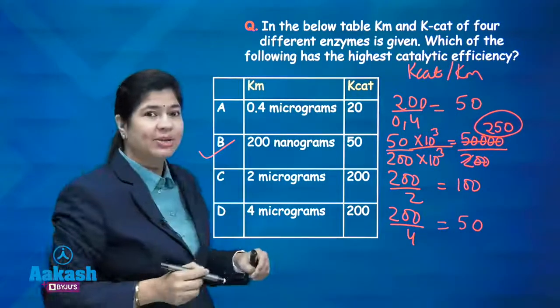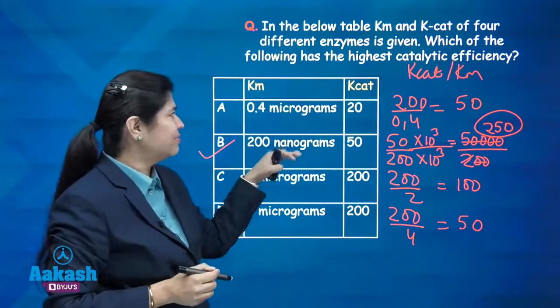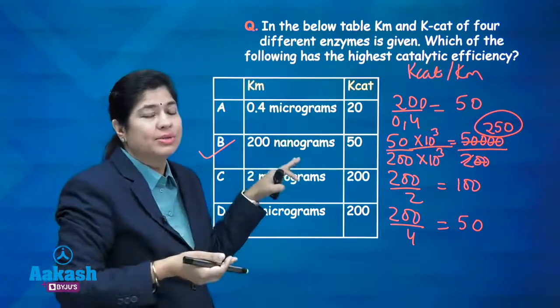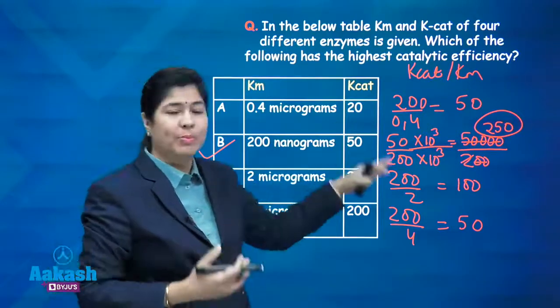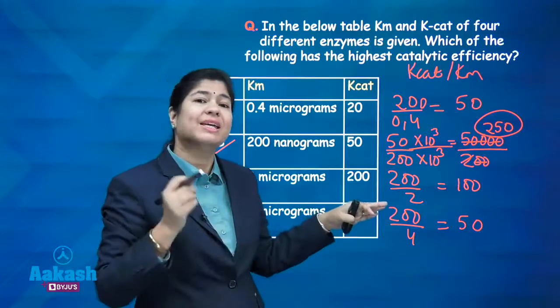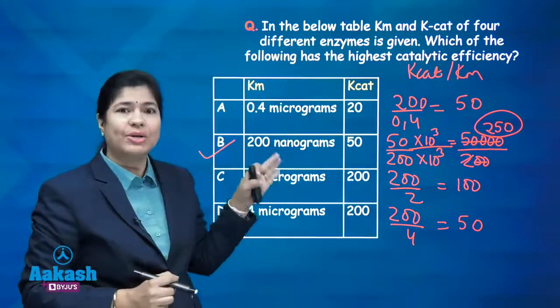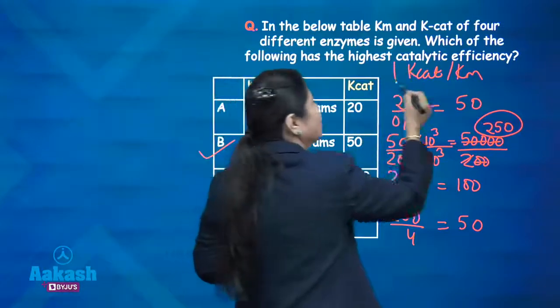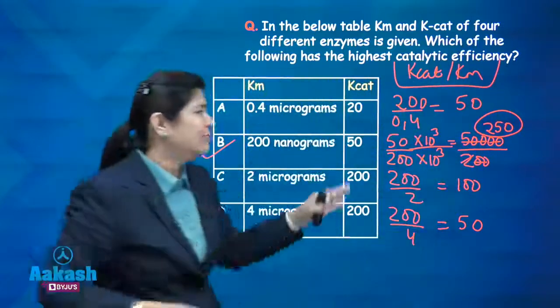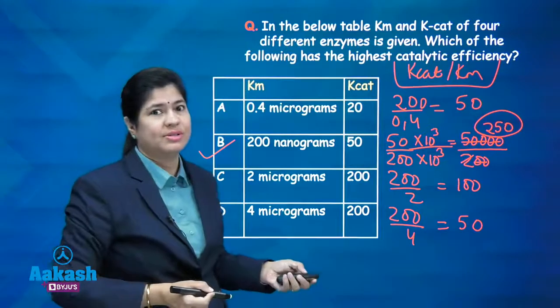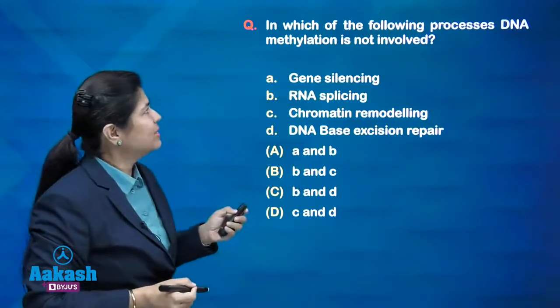I told you in the beginning also, because nanogram is far less than microgram, we could have come to the conclusion. But we need to have the proper calculation and we have to come to the accurate answer always, okay. So, here in this question what you had to know was this formula and you had to come up with the correct calculations. We are moving to the next question.